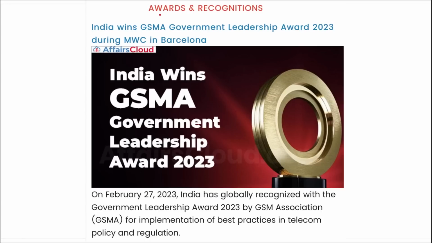Next is awards and recognition. India has won GSMA Government Leadership Award for 2023 during the MWC in Barcelona. I repeat, India has globally recognized with the Government Leadership Award 2023 by GSMA, that is your GSM Association, for implementation of the best practices in the telecom policy and regulation. India was declared winner in the ceremony held at GSMA Ministerial Program during the Mobile World Congress 2023 that was